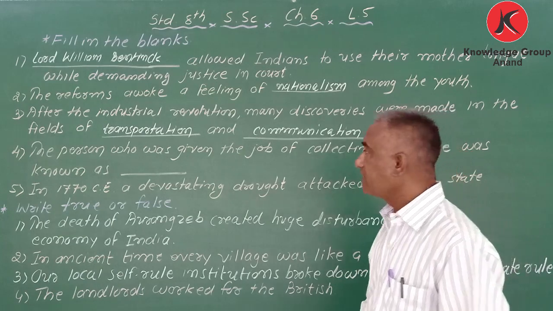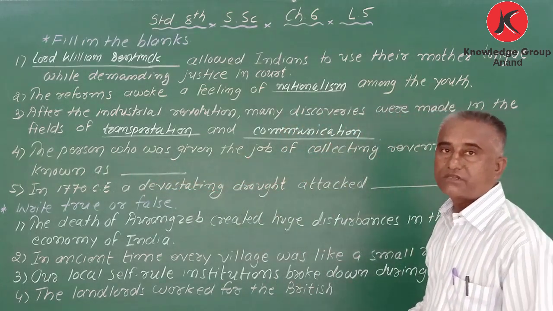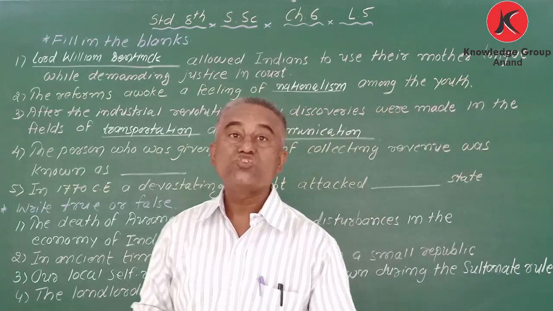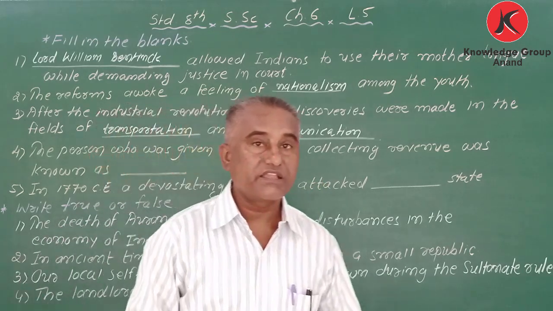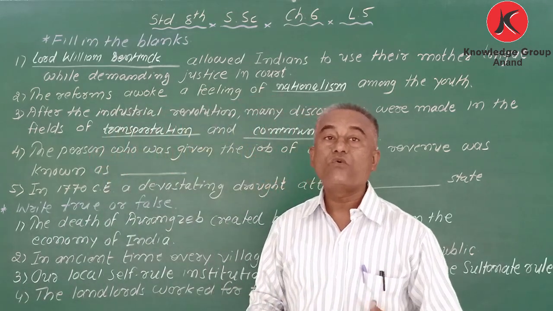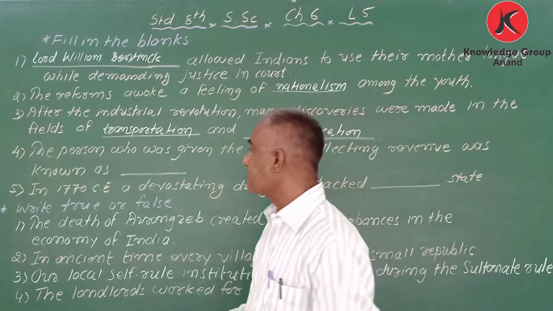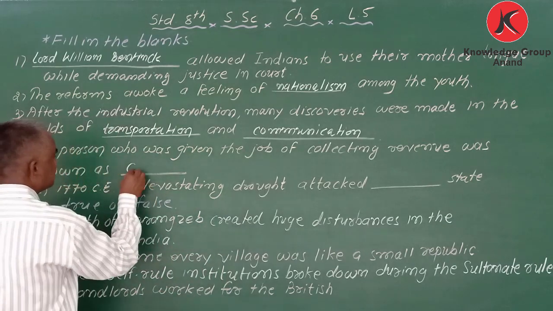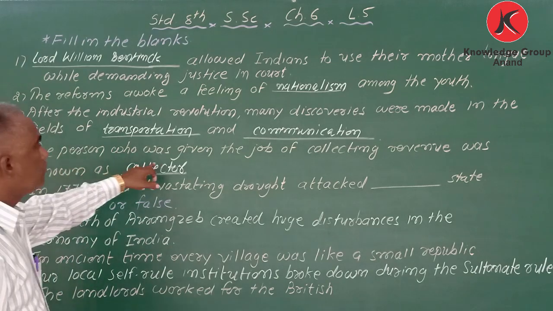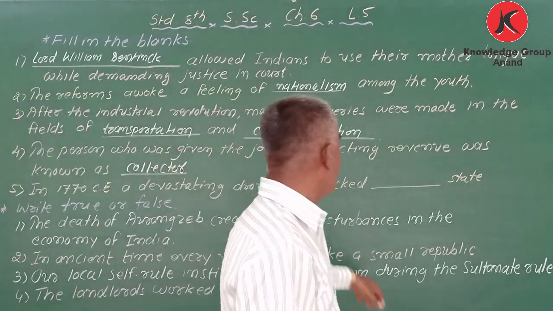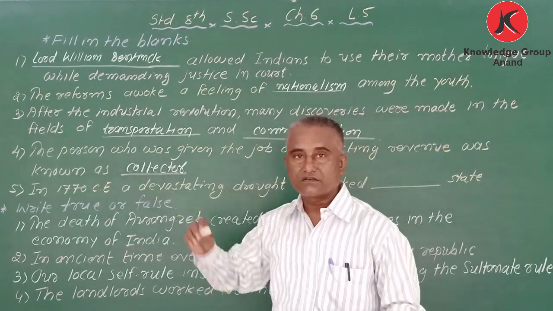Got it? Next, the person who was given the job of collecting revenue was blank. So what do we call the person who is collecting the things? Correct, collector. So the person who was given the duty or job of collecting revenue was known as collector.